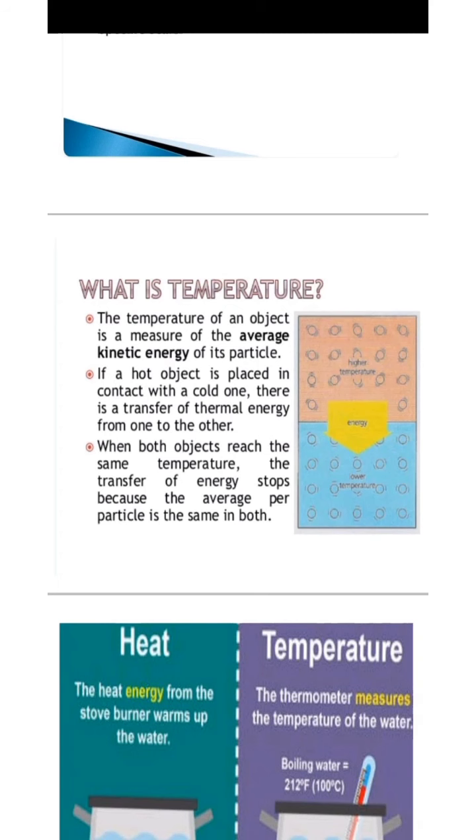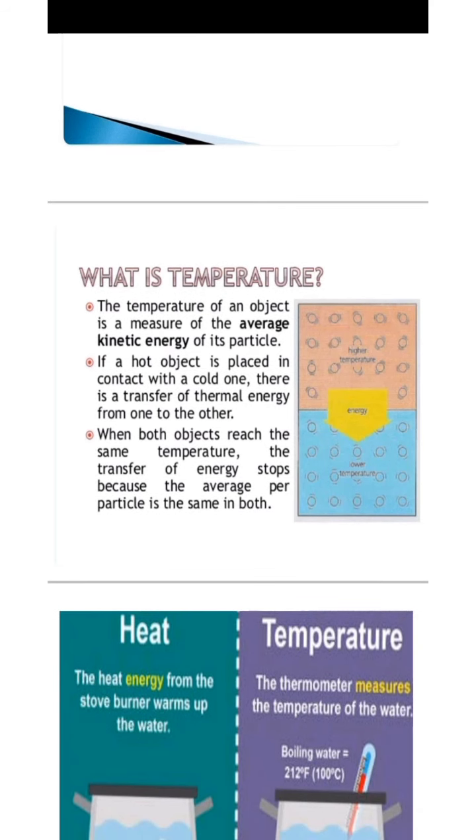If a hot object is placed in contact with a cold one, there is a transfer of thermal energy from one to the other. When both objects reach the same temperature, the transfer of energy stops because the average energy per particle is the same in both. So, for example, we can say we have a cold tub of water and a hot tub of water. If I mix the hot tub of water in the cold tub of water, the heat from the hot water will transfer to the cold water, and the transfer of heat would stop when the temperature of both the cold and the hot water would be the same.